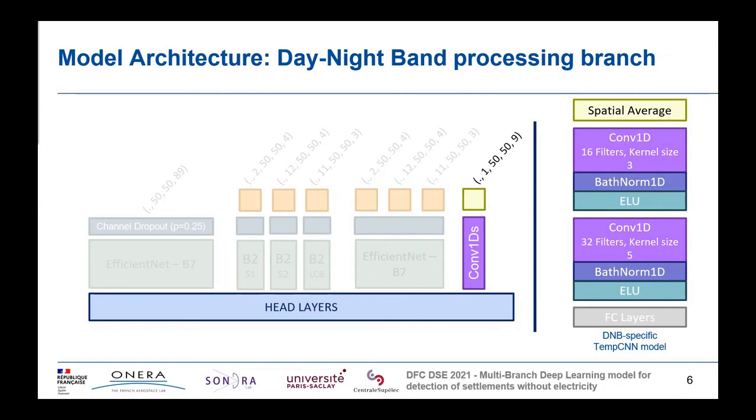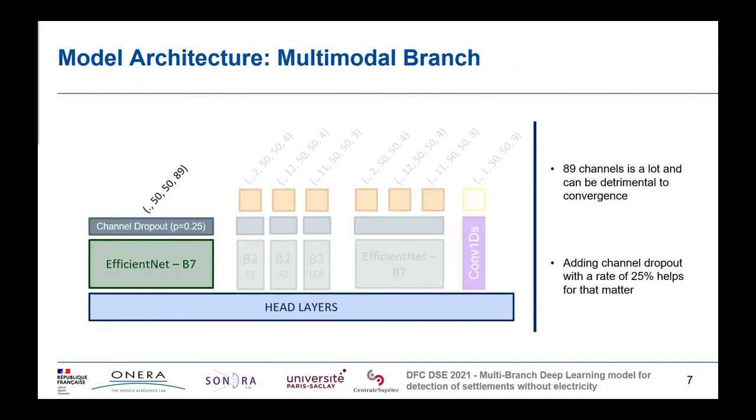To process this time series of 9 acquisitions, we opted for a quite shallow convolutional network with only 2 blocks, each consisting of a 1D convolution, a batch norm 1D, and an ELU activation function. Then the next branch is what we consider to be the simplest. It's just a pre-trained EfficientNet B7, pre-trained on ImageNet, preceded by a channel dropout layer that aims to improve convergence despite the high number of input channels, here 89.